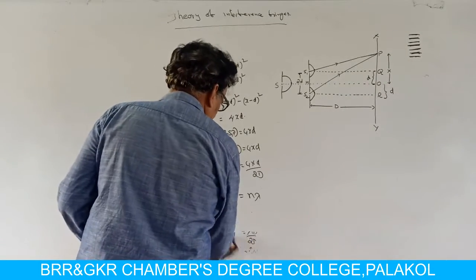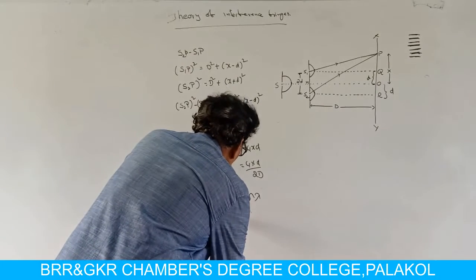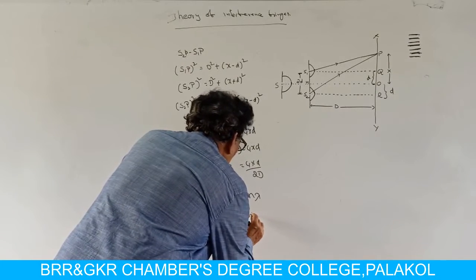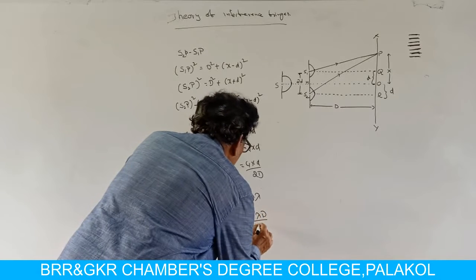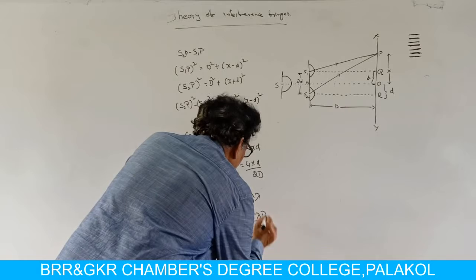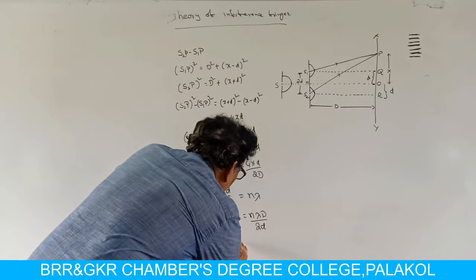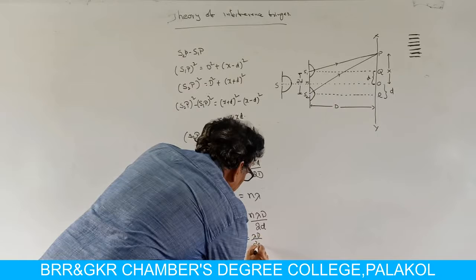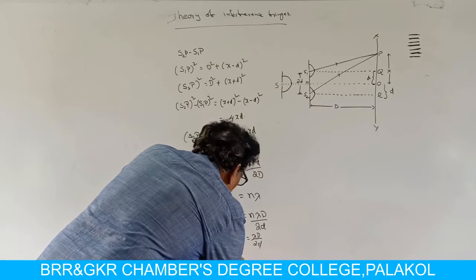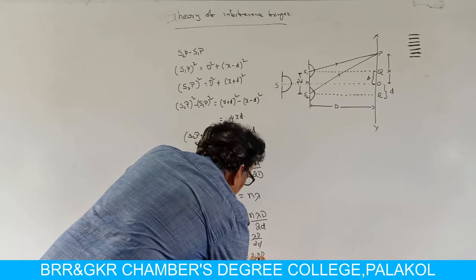Therefore, x is equal to n into lambda into capital D by 2d.